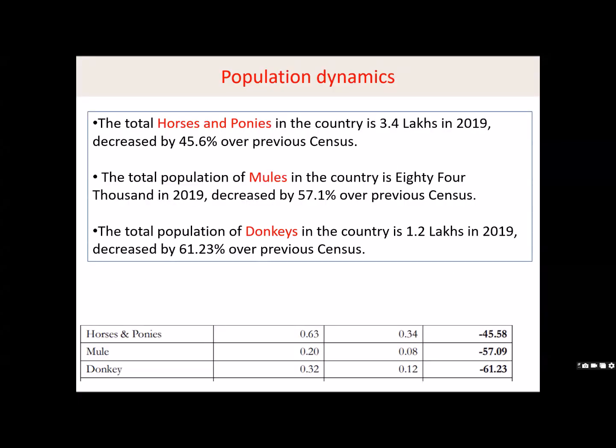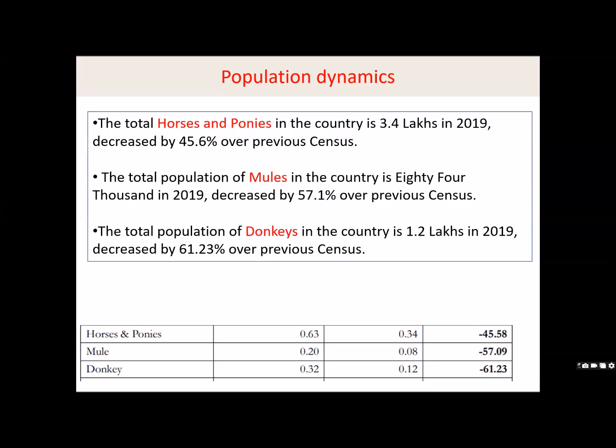Next comes population dynamics. If you see the latest census, that is 2019, the horse and pony population is 3.4 lakhs, which has decreased by 45.6% compared to the previous census, which was done in 2012. Similarly, if you take mule, they have been reduced by 57.1% compared to the previous census. And if you take donkey, it was 1.2 lakhs in 2009, again decreased by 61%.